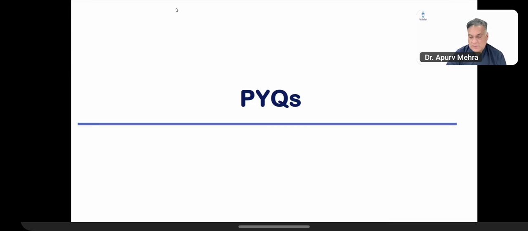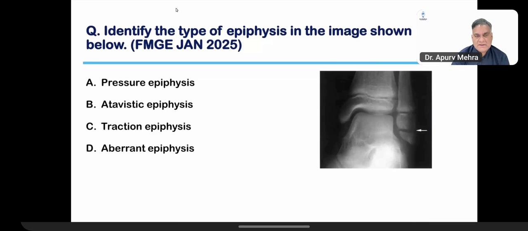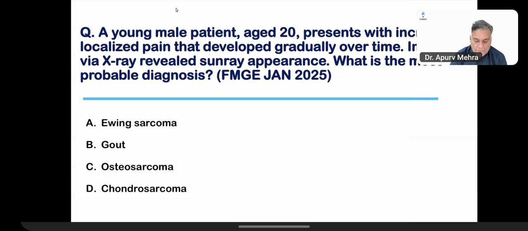All right. So some questions, PYQ. Can you tell me the answer? Joint forming, very nice, brilliant, correct. It is a pressure epiphysis. Next. Osteosarcoma, correct. Next.